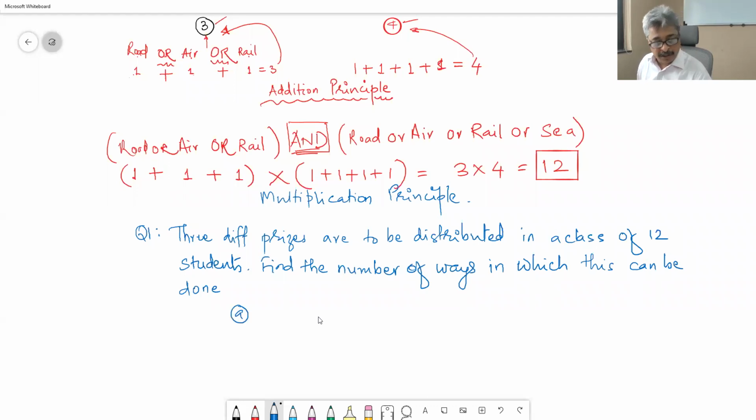Question number 1A: if a student is eligible to get only one prize.